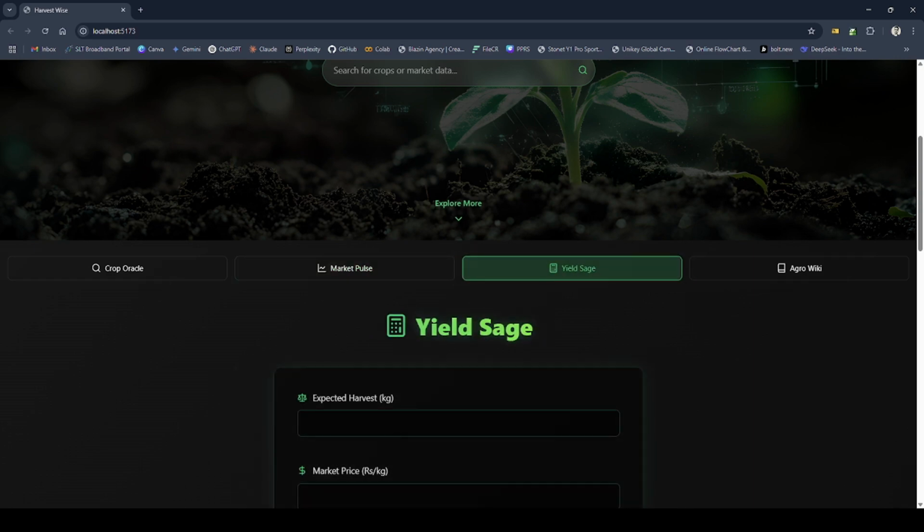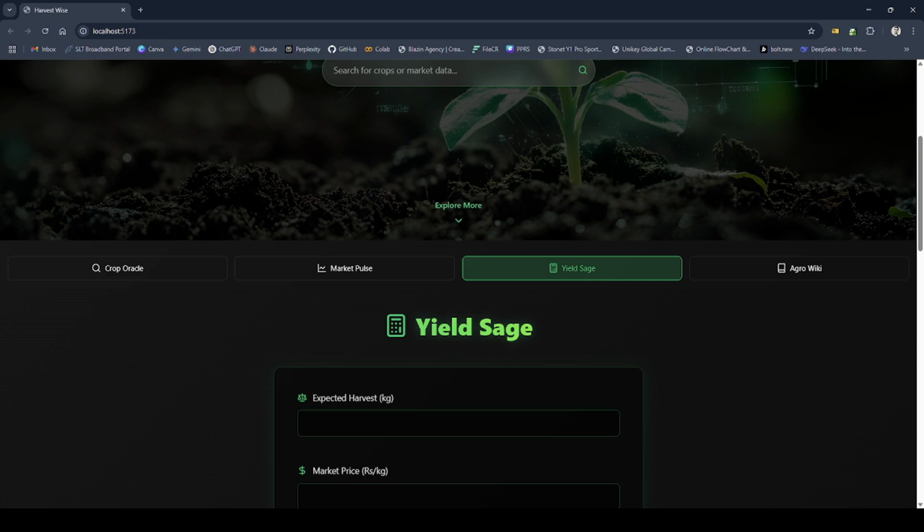This calculates profitability, helping farmers analyze whether a farming decision is financially viable. When the user inputs expected harvest, market price, production cost, labor cost, and transport, the app sends a post request to the calculate endpoint, and the backend returns revenue, total cost, profit, ROI, and the profit margin. The front end displays this in a clear financial breakdown to support smarter investment decisions.